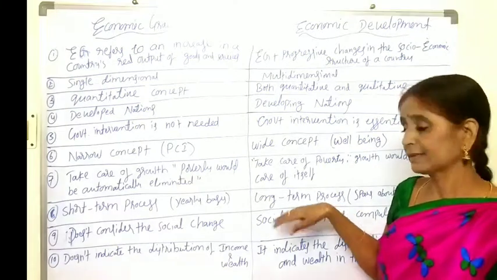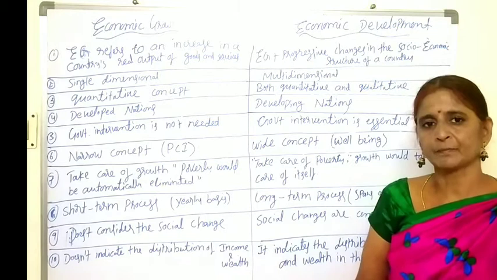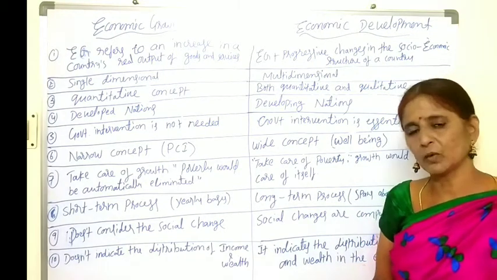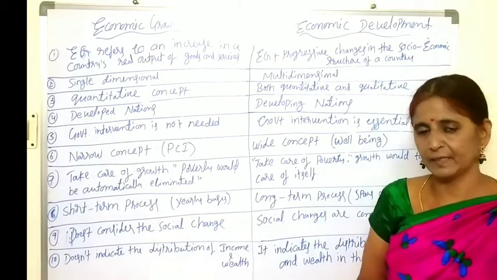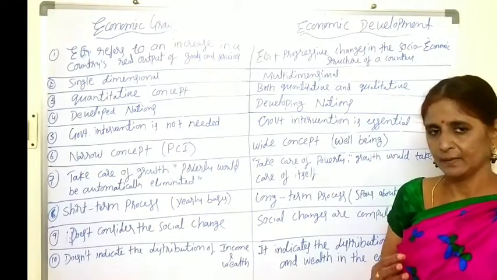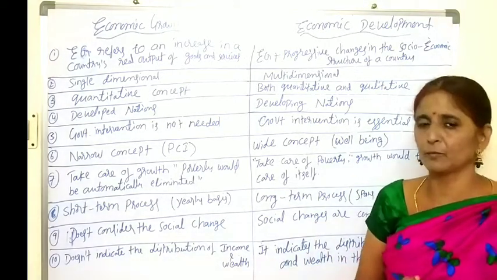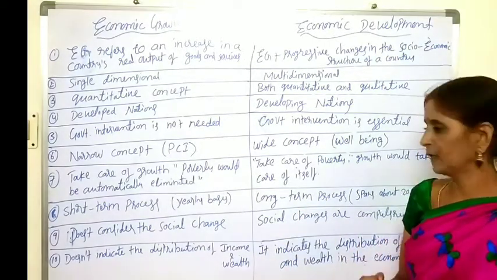Next one. See children, now India is a developing country, and it is trying to provide quality infrastructure and all facilities, and it is trying to eradicate poverty and unemployment, and still it hasn't developed. Means we are in the process. It takes more time to develop the economy.